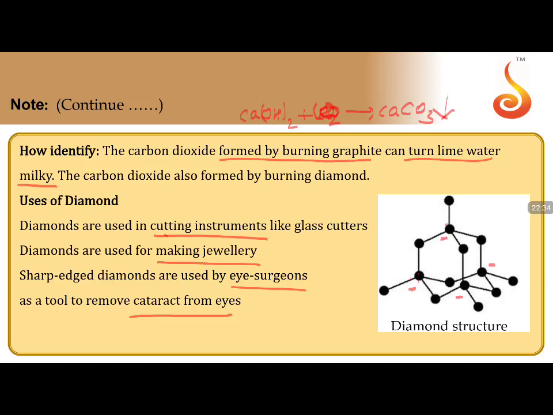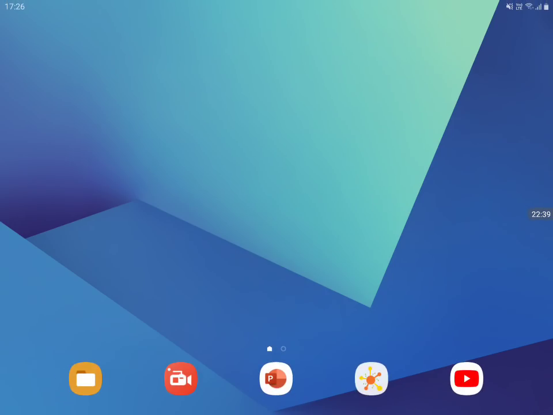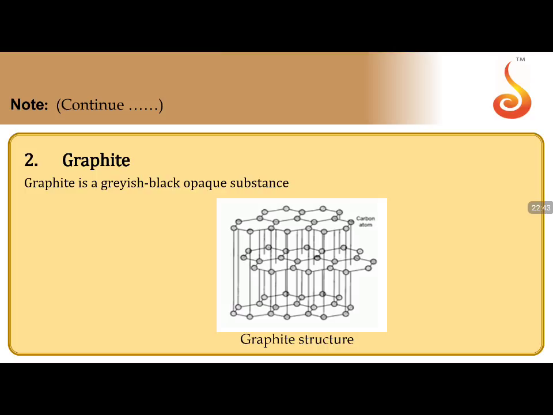Moving to the next one. Sorry, let us come back to this. Graphite.